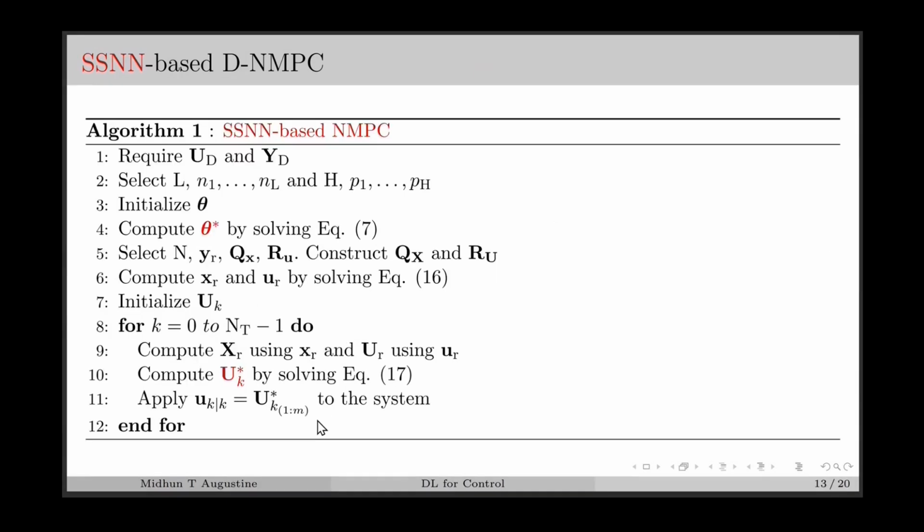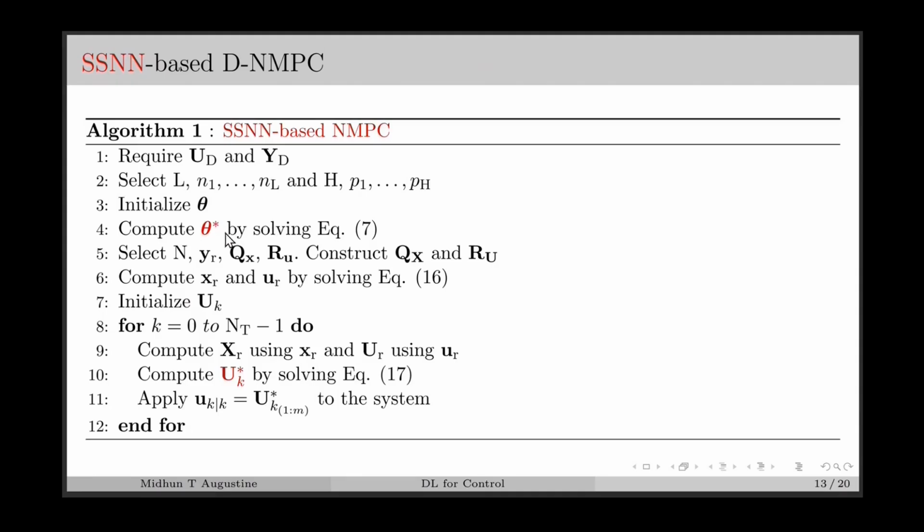Here we have the algorithm for the data-driven NMPC using a state-space neural network, in which the original input and output data is assumed to be available. We have to select the number of layers in the state and output network, and also the number of hidden layer neurons. Once we define the structure of this SSNN, that will decide the size of the initial parameter vector, and we can initialize this parameter vector as a Gaussian random vector. Then solve the optimization problem for SSNN or SSNNO to find the optimal parameter vector.